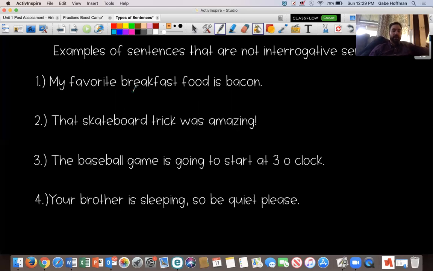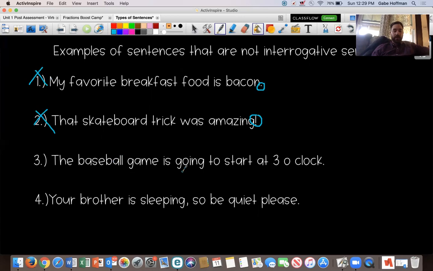"My favorite breakfast food is bacon." Ends with a period, already right away. Not an interrogative sentence. This is a statement and ends with a period. So hopefully, if you remember yesterday's lesson, you know that this sentence is declarative, right? Number 2 says, "That skateboard trick was amazing!" and has an exclamation point. Does it end in a question mark right here? No, not a question mark. So not an interrogative sentence, right?